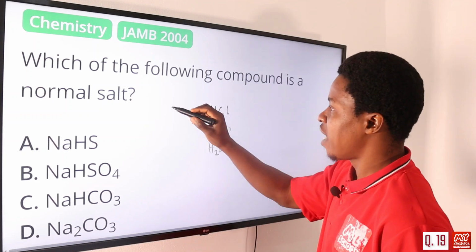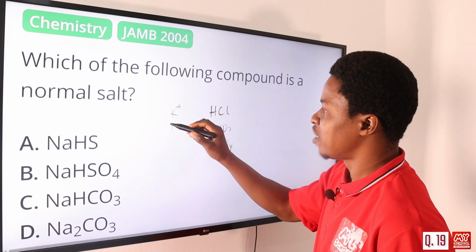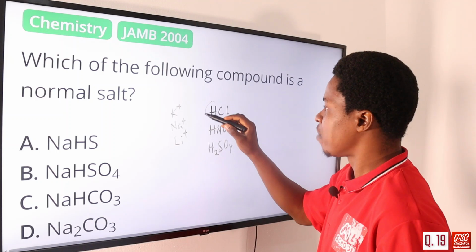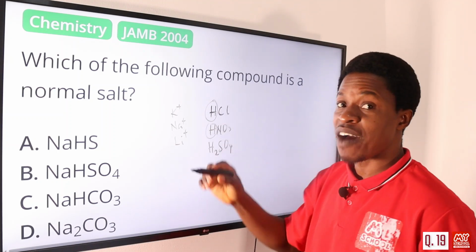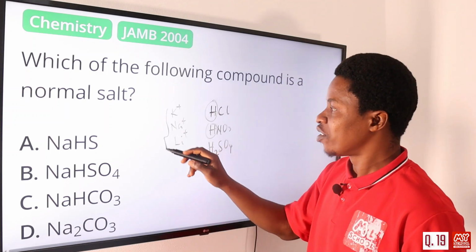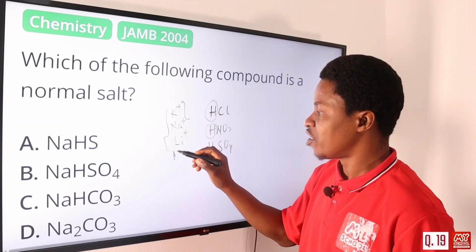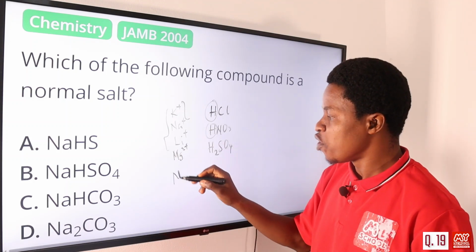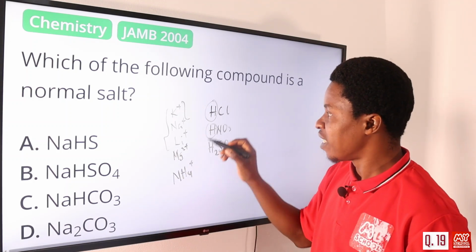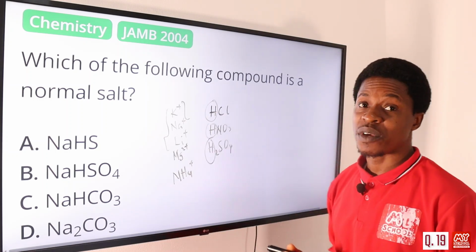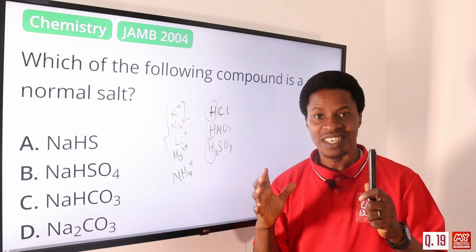Okay, so if any metal, let's say a metallic ion like Na+ or lithium ion, comes in to replace all this hydrogen, what we have is what we call a salt. Or any other element, we can have magnesium ion, any metallic ion, or ammonium ion comes in to replace all the hydrogen that's present in the acid, what is formed is actually what we call a salt to a chemist.